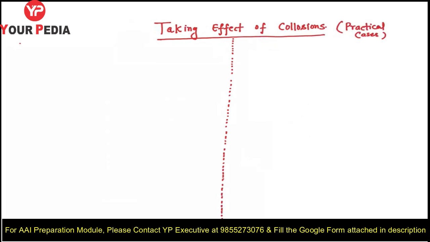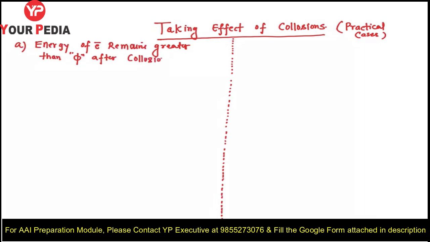So I am considering two cases. First case: I am taking the effect of collisions and assuming that the energy of the electron remains greater than the work function phi even after collisions. Fine, let us first consider this case.